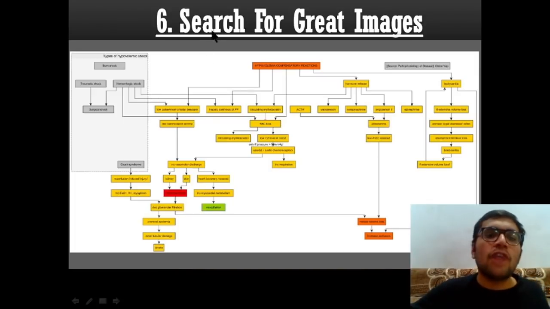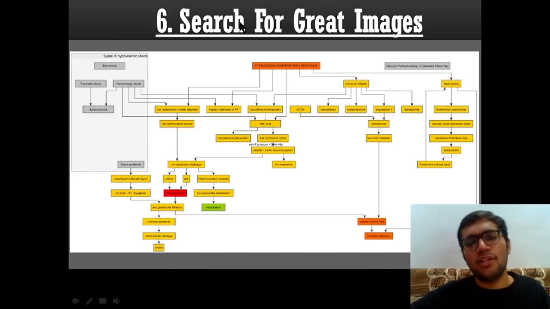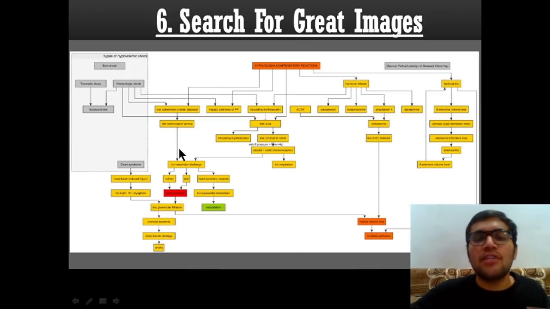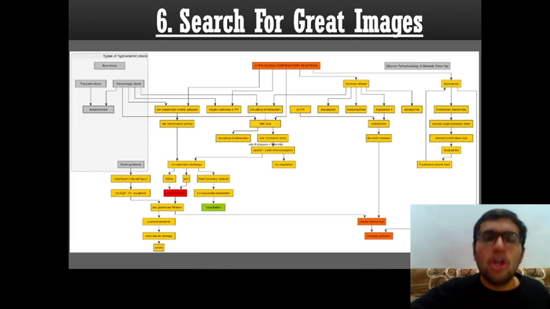Then the next thing you have to do is search Google for great images, okay? You all have the availability of Google. Just search shock flowcharts, anything you can search. You will find some very great flowcharts which will help you a lot in revising things, and you need to combine them in your notes, okay?